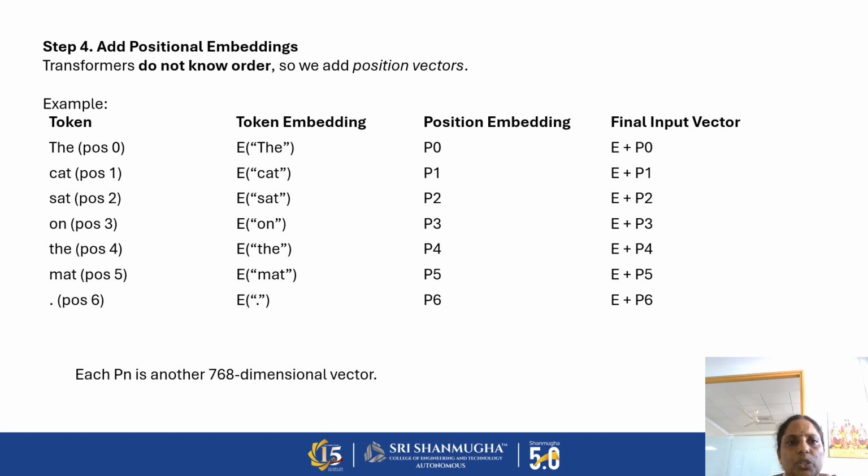Next, we will do a positional embedding. As I told, what does position mean? Which word comes first. So the first word comes first, so we embed it as P0. Next, cat P1, P2, P3. This is the positional embedding. What is E? E is nothing but the vector that we found in the previous embedding technique, that is the 7 into 768 matrix. All the 7 into 768 vectors will be added with the positional vectors for adding positions.